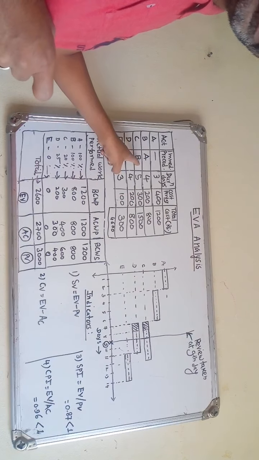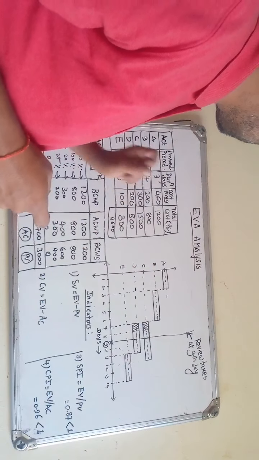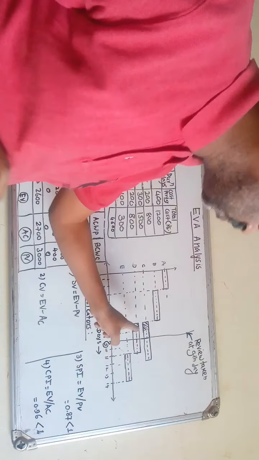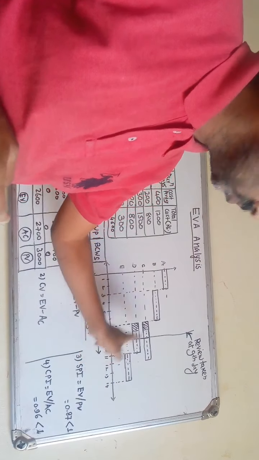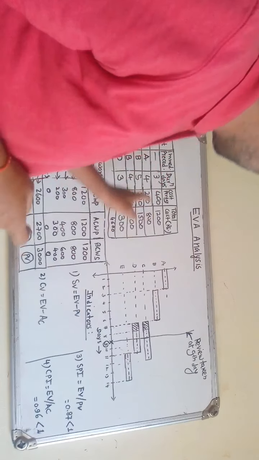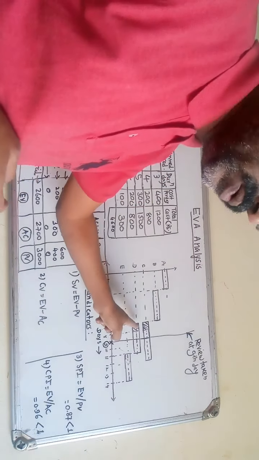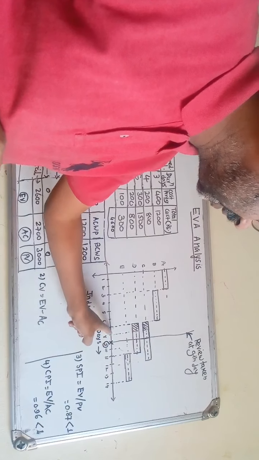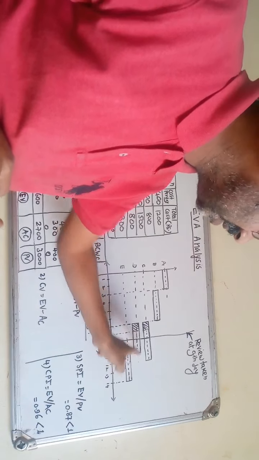C will require 5 days, so C will start on the 7th day and end on the 12th day. The length of the bar is 5 days. Then activity D, 4 days: D will start on the 7th day, take 4 days to complete, and end on the 11th day. So the length of the bar is 4 days.